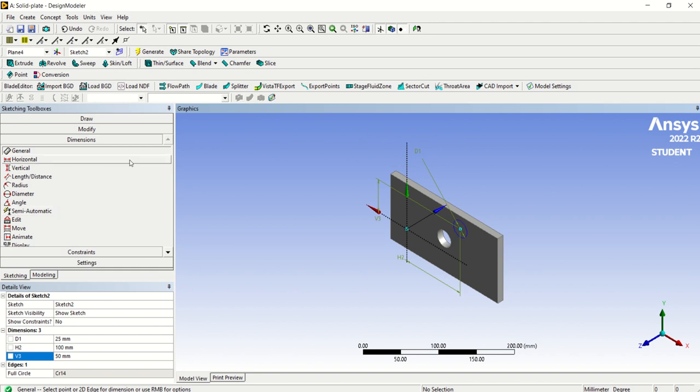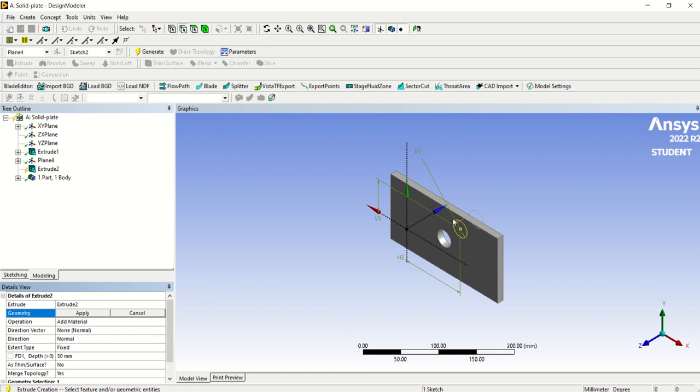Then we go to extrude. For extrude, we can choose this one. But before that you have to click here, frozen. Then the direction, as the length is 50.